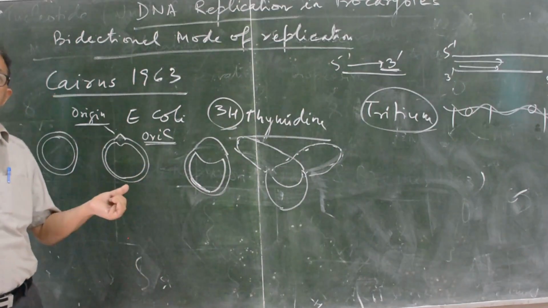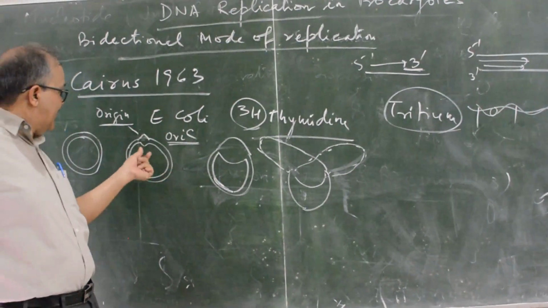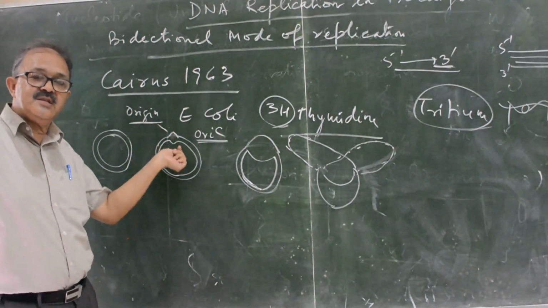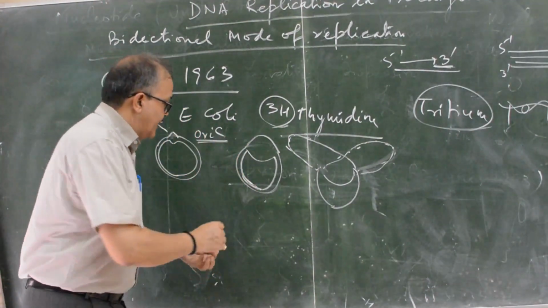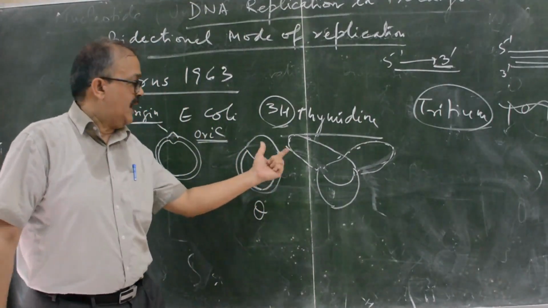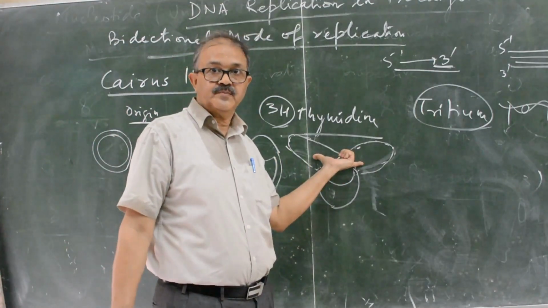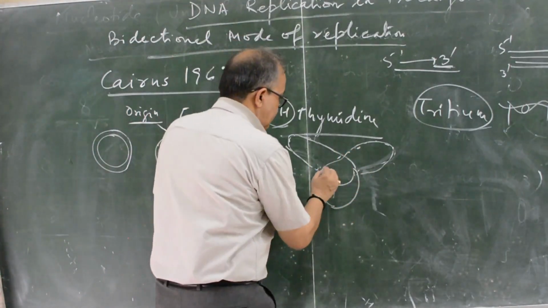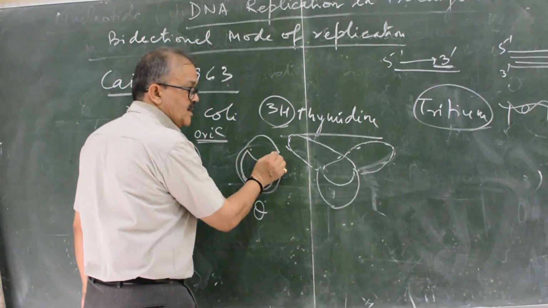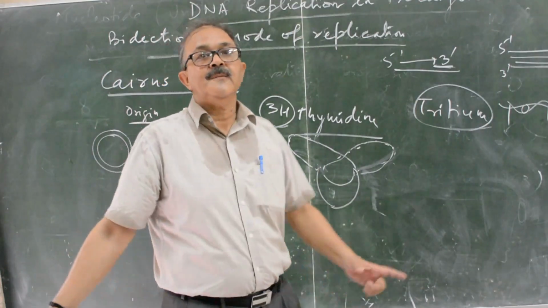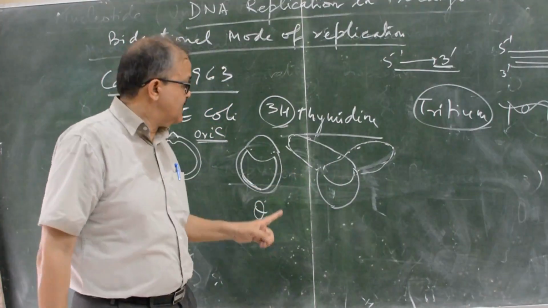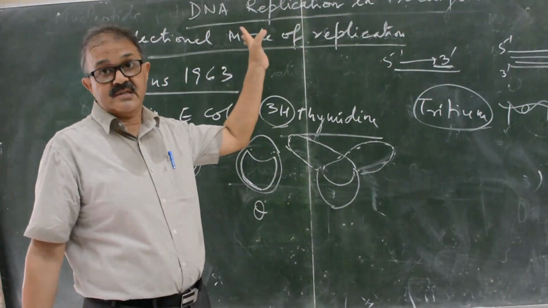Autoradiograph showed that there is an origin point, a fixed point, which is an AT-rich region. It is known as theta. The structure was theta type and Y-shaped. It means that at both of the forks, fork number 1 and fork number 2, there is a chance of replication. It means that the replication moved bidirectionally.